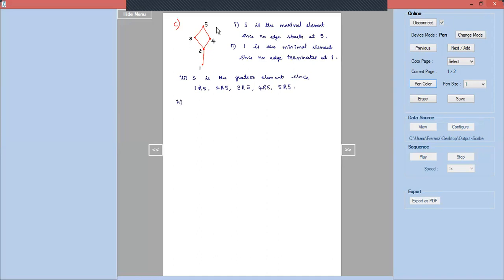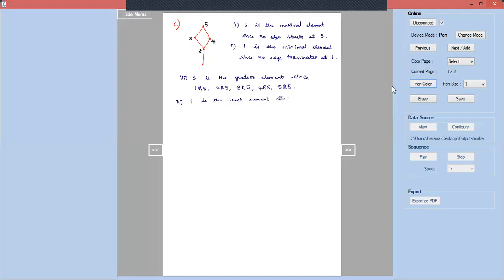And finally, the least element. Is 1 the least element? Yes, 1 is the least element because 1 is related to all the elements of the set A. Any element A belonging to the set A, you can say as the least element if that element A is related to all the elements of the set A. So 1 is related to 2, 1 is related to 3, 1 is related to 4 and 1 is related to 5. That is why 1 is the least element.